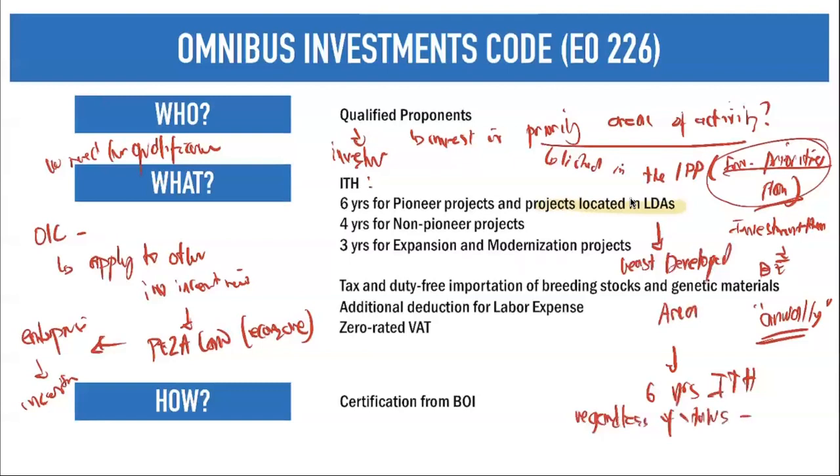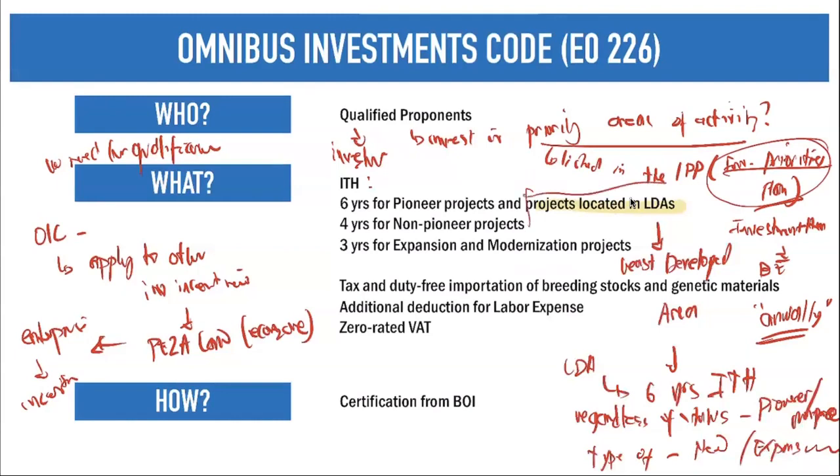Sir, what do we mean by regardless of status? If that is LDA, generally 6 years, regardless of status. When we say regardless of status, whether that is considered pioneer or non-pioneer. Furthermore, it is regardless of your type of project. When we say type of project, whether it is considered a new project or just an expansion project, right? Whether it is a new project or an expansion project. Clear? Okay, so you have ITH.